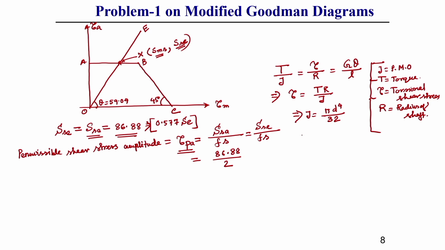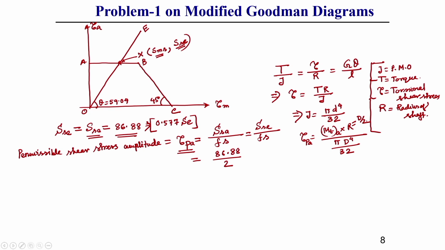So, here tau permissible amplitude will be T amplitude, you can say MT amplitude, R we need to find out, and J is pi d to the power 4 divided by 32, and R you can write as capital D by 2.